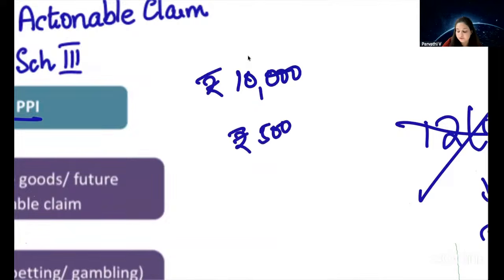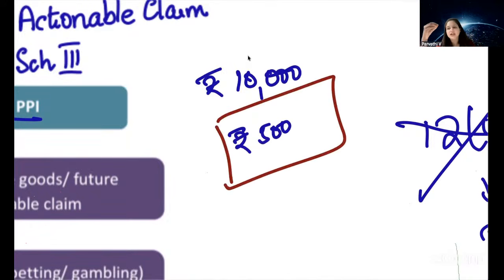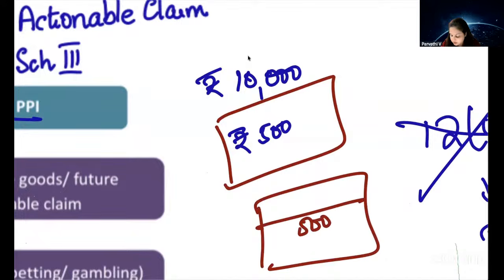I purchased some electronic items worth 10,000 rupees. At that time I got a voucher for 500 rupees. They said within 6 months, if you come to our shop and buy something worth 5,000 rupees or above, you can use this 500 rupees voucher. Next time you buy something worth 5,000 rupees, you don't have to pay the full 5,000 rupees. You will only have to pay 4,500 rupees.